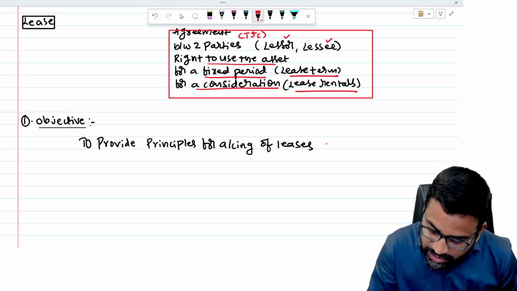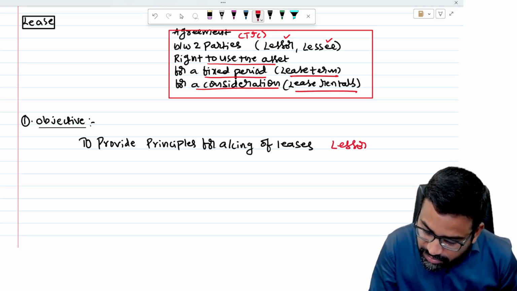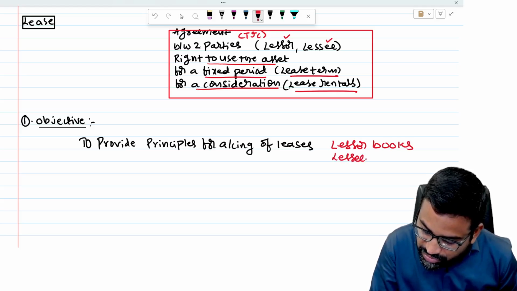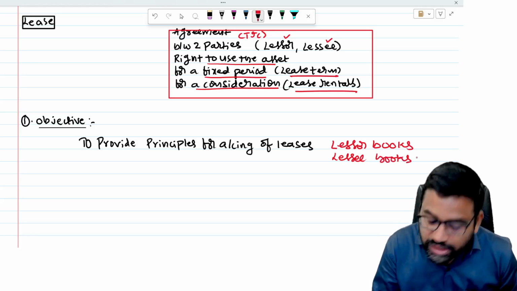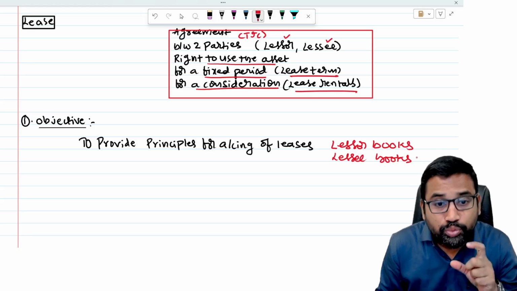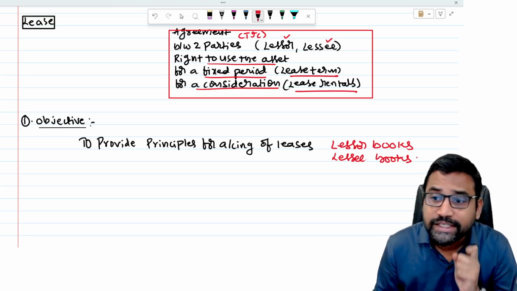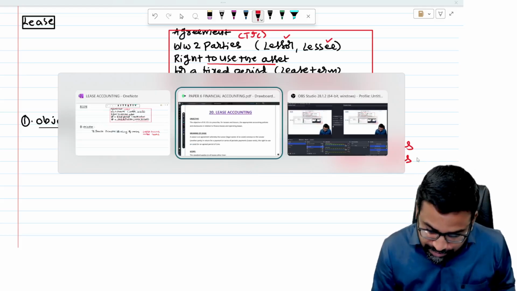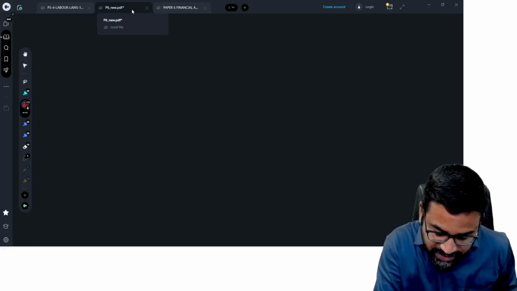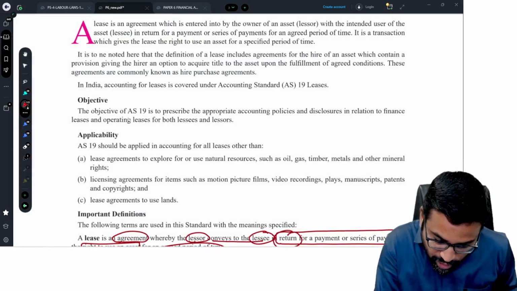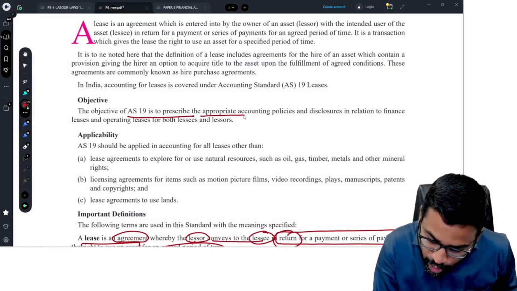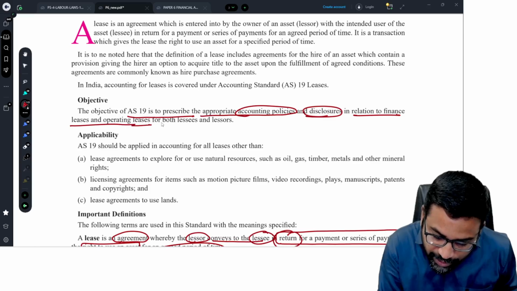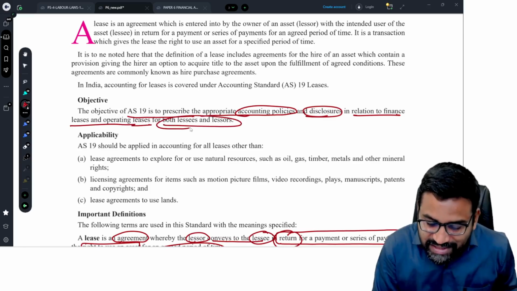In whose books? Lessor books as well as lessee books. So lessor books, lessee books. What is the accounting treatment we need to do? To provide the principles for accounting, this standard came into existence. Okay. So to put it simply, very simple object of Accounting Standard 19, sir. So the object of AS 19 is to prescribe appropriate accounting policies and disclosures in relation to finance leases and operating leases, both lessees as well as lessors.